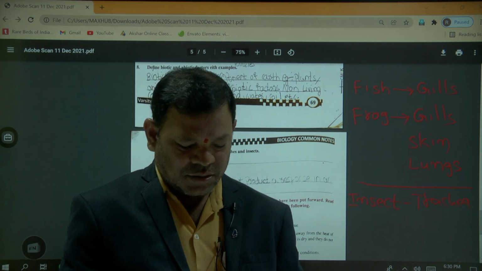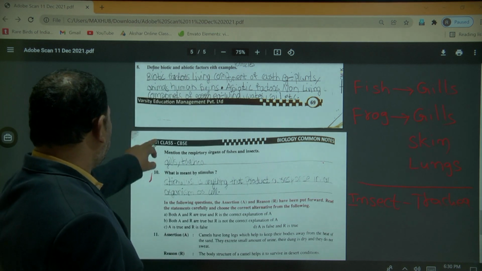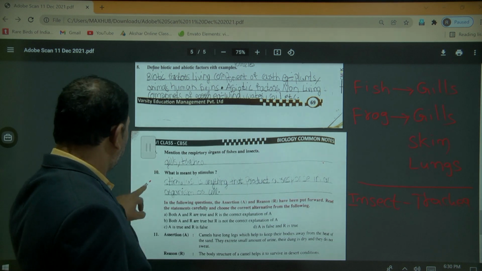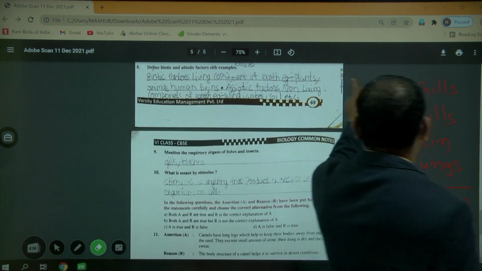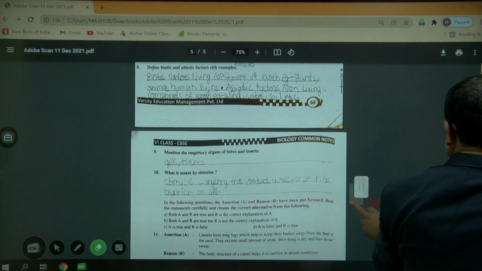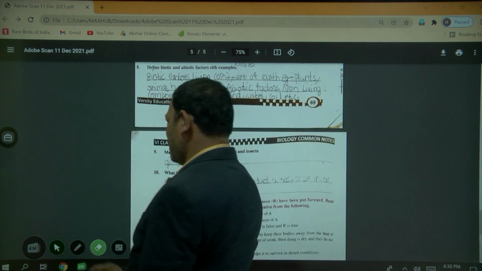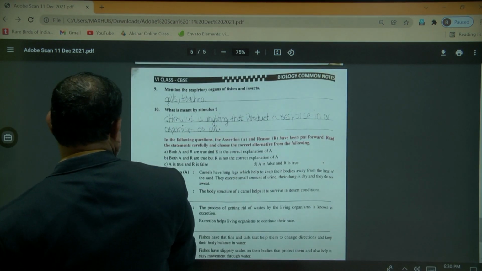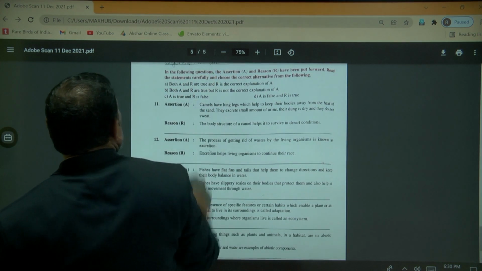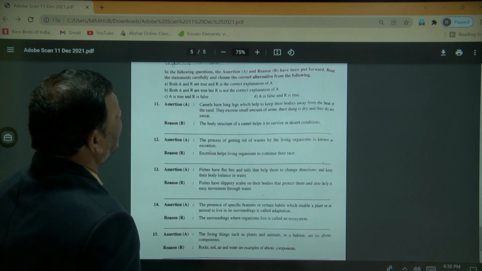Next, 11th one. In the following questions, the assertion and reason have been put forward.